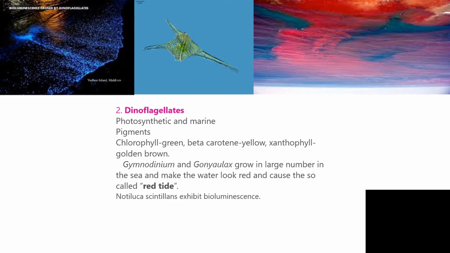In this picture, the glowing blue color of the water is due to the presence of bioluminescence. It is really a beautiful sight. It is said that they escape from predators by the process of bioluminescence. Gymnodinium and Gonyaulax grow in large numbers in the sea and make the water look red and cause the so-called red tide. They produce toxins, harmful for the organisms present in the sea, including fishes. Noctiluca scintillans exhibit bioluminescence.